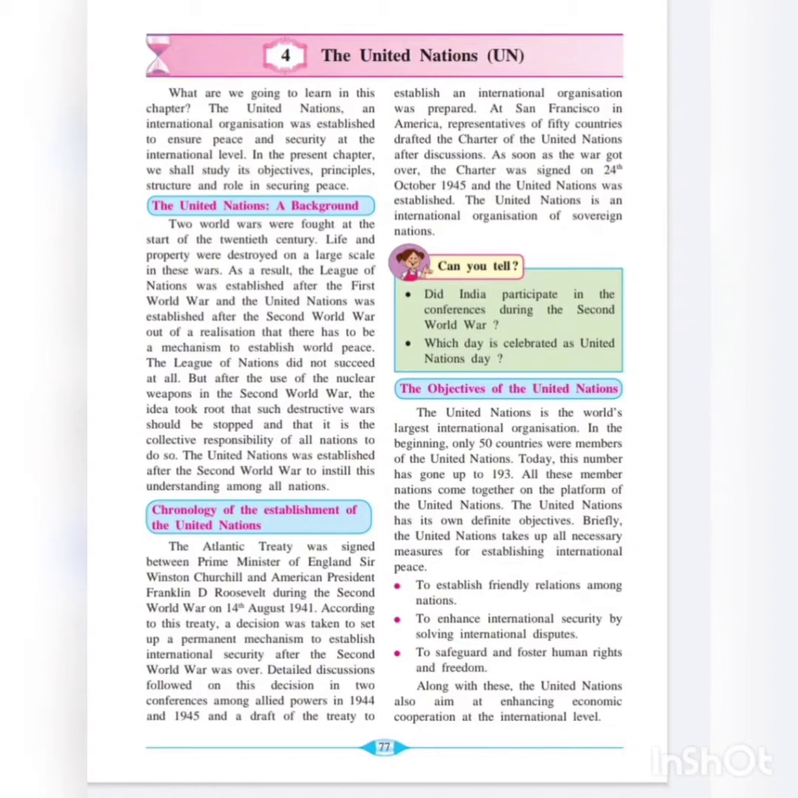The Second World War broke out in the year 1939 when Germany invaded Poland, and afterward in the year 1945 the Second World War came to an end with the defeat of Germany and Japan. Germany's defeat in Europe and Japan's defeat in Asia. After that, the whole world realized that there is a need of an international organization for the establishment of peace, and for that purpose the United Nations was established.